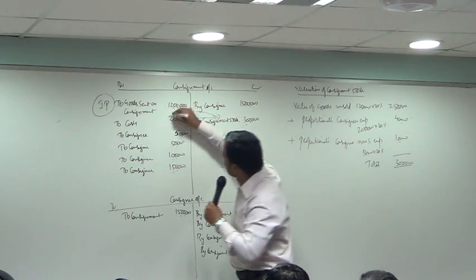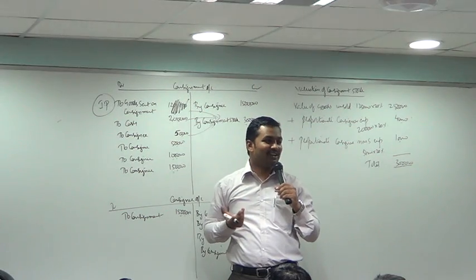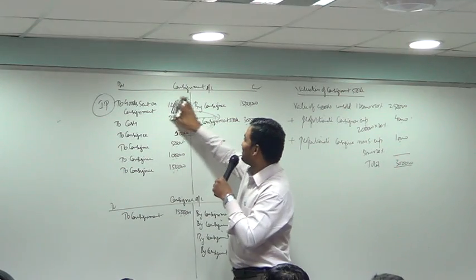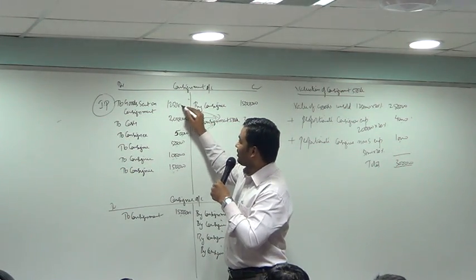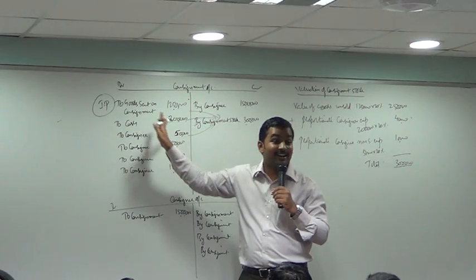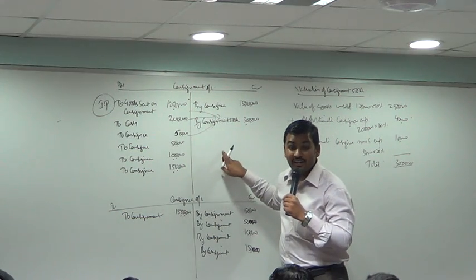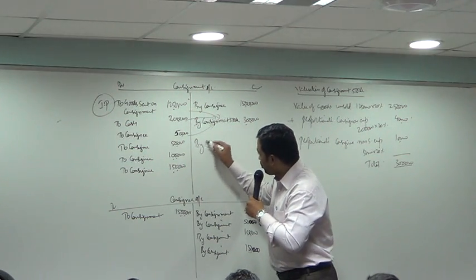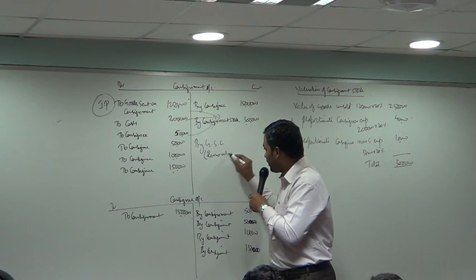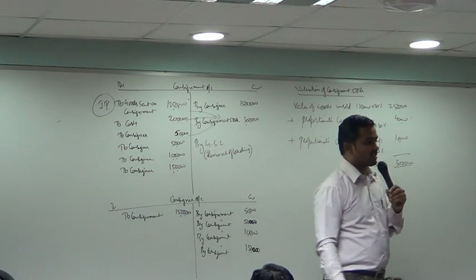So how can you remove? Can you do like this and write the actual cost in place? If I could do that, it would have been fabulous. But I cannot do that. I cannot strike off entries from the books of accounting. So I have to retain the dummy cost here. But whatever gas is there in this dummy cost, I have to remove it by giving a credit to the consignment account. So I am going to give a credit to the account. By goods sent on consignment, I will say within bracket, removal of loading, or removal of extra gas.